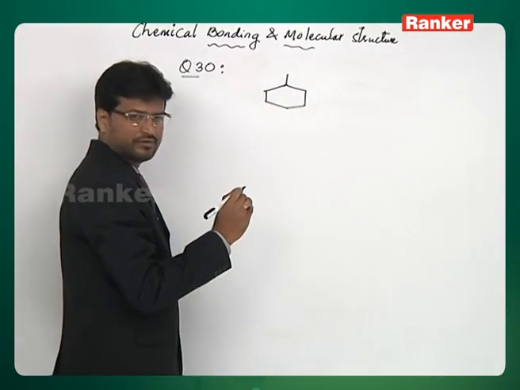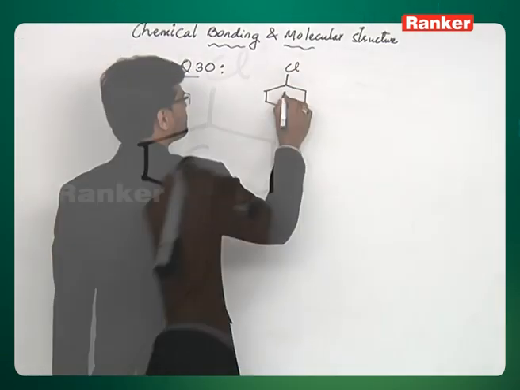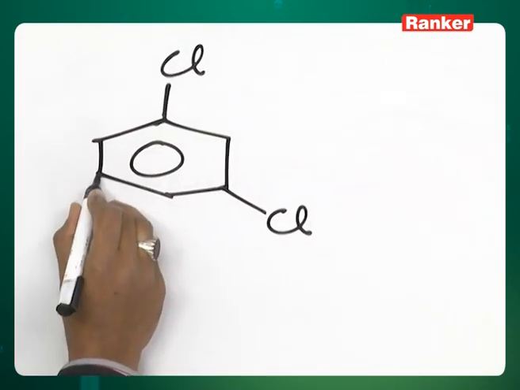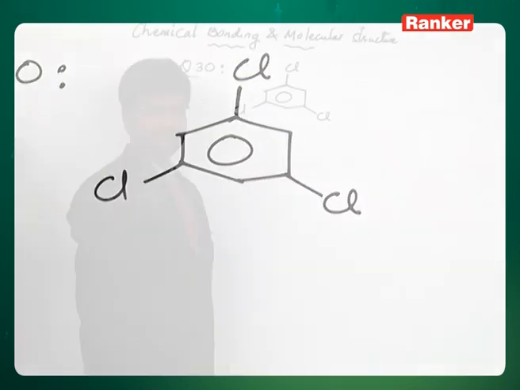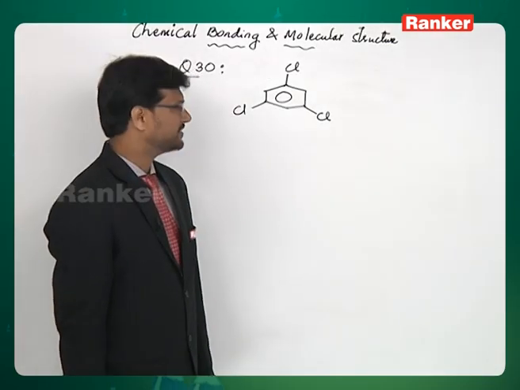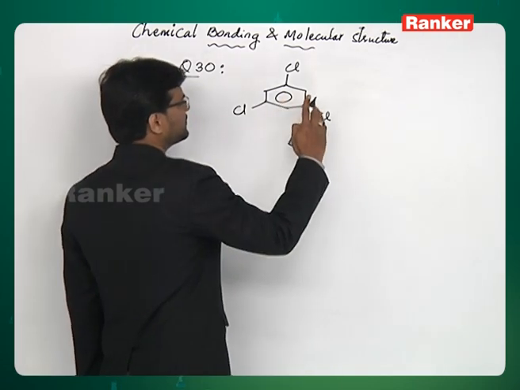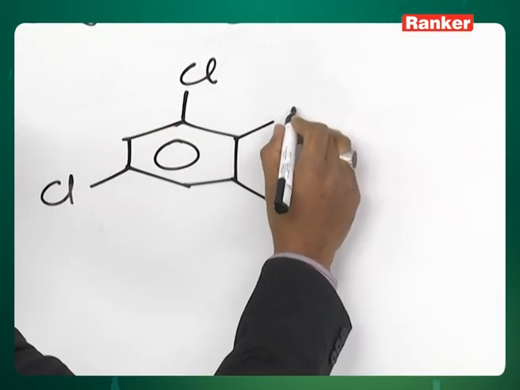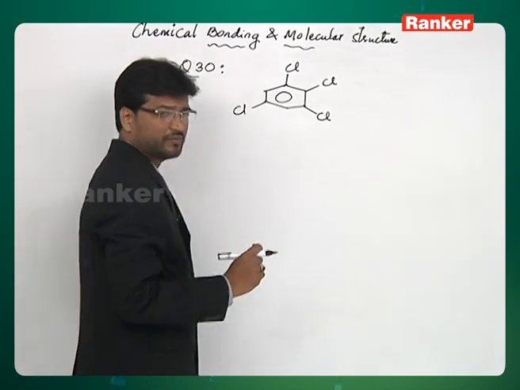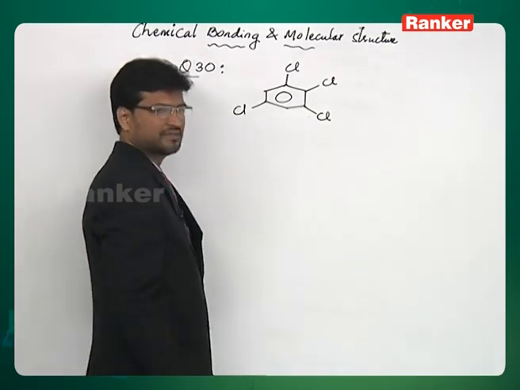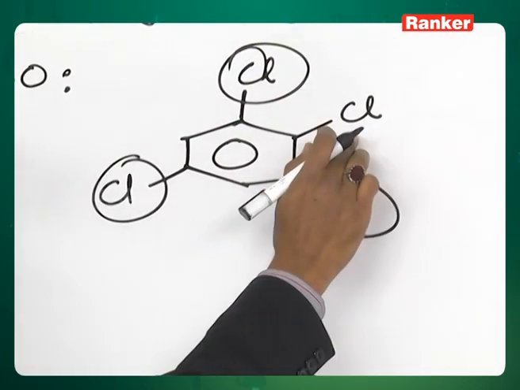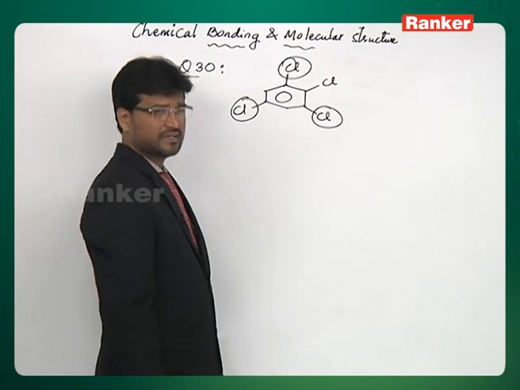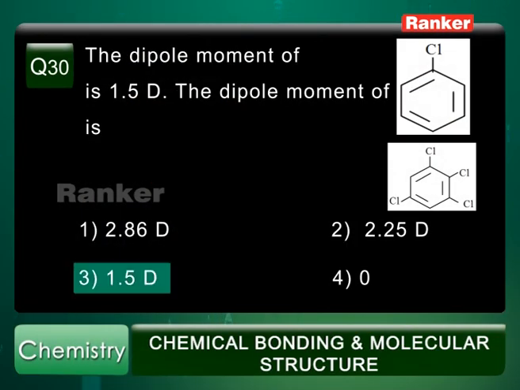See, when you write the structure, the bond moments due to these 3 chlorines are at 120 degrees dihedral angle. The bond moment due to these 3 chlorines is cancelled out. They cancel out each other. So whatever net resultant dipole moment it exerts is because of this chlorine. These 3 chlorines cancel out each other, and the resultant is due to this. So that is equal to 1.5 D. So the correct answer is the third option, 1.5 D.